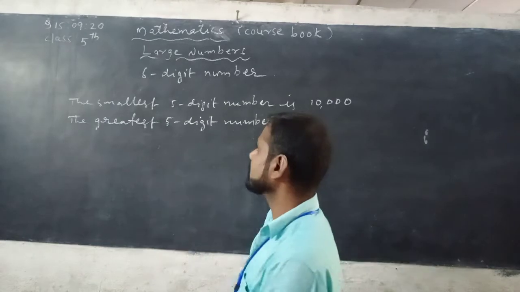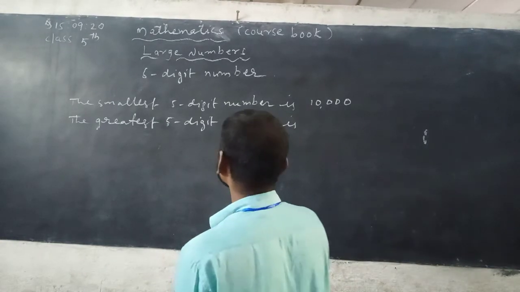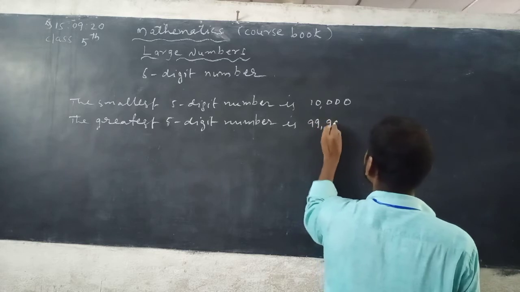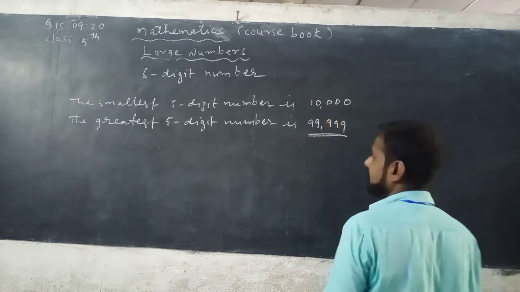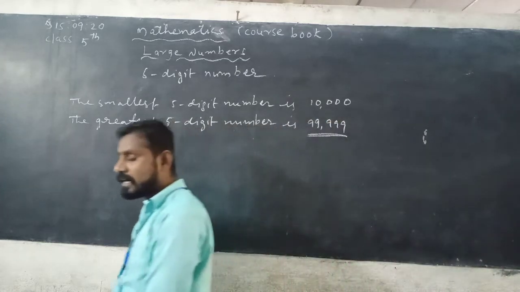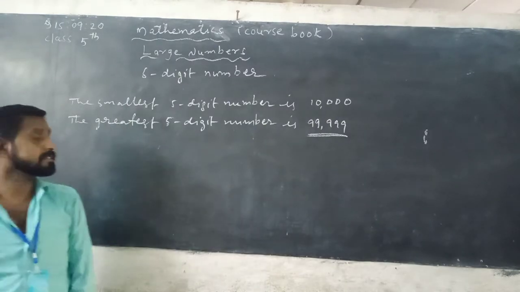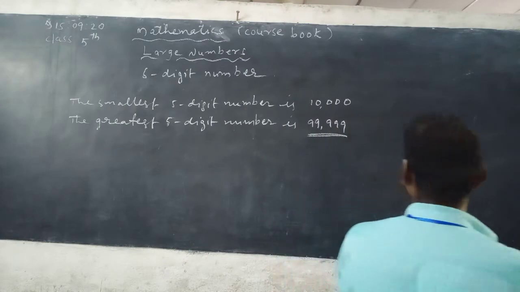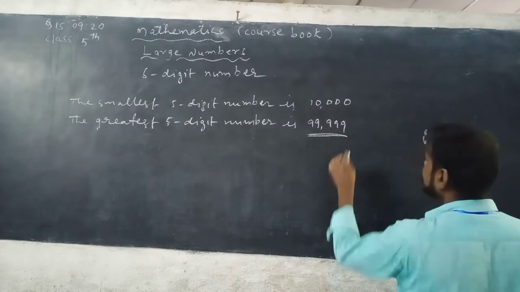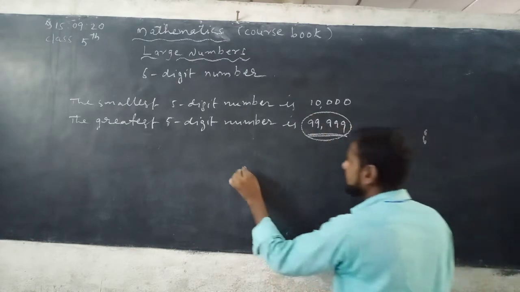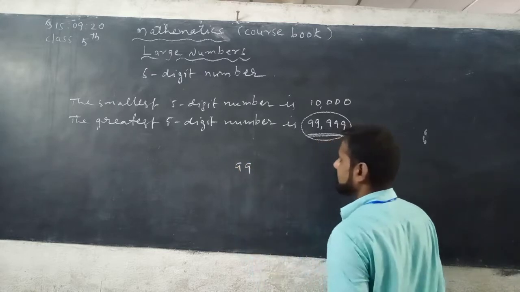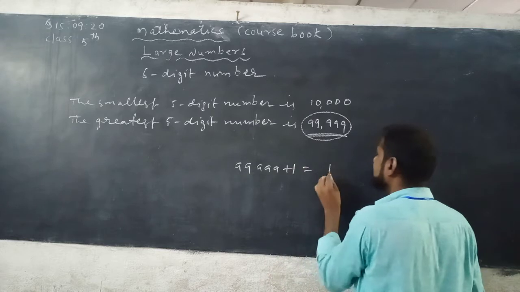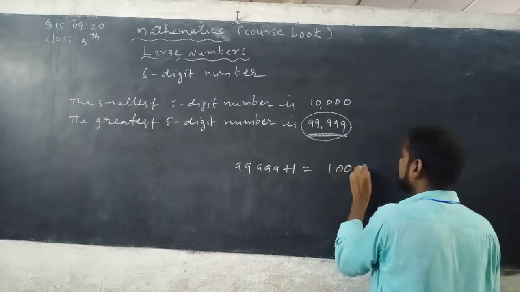Now next, the greatest 5-digit number is 99,999. Okay? The greatest 5-digit number is 99,999. So by adding 1 to 99,999 you can get 1 lakh.